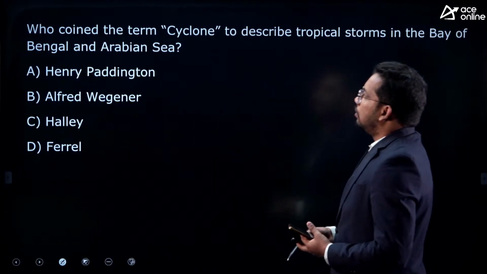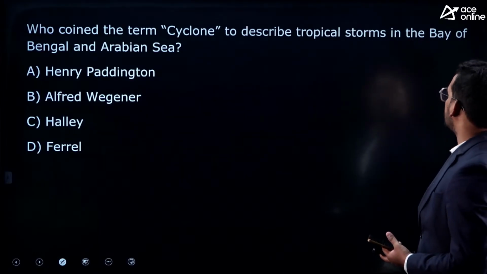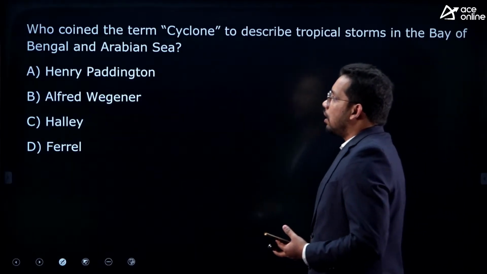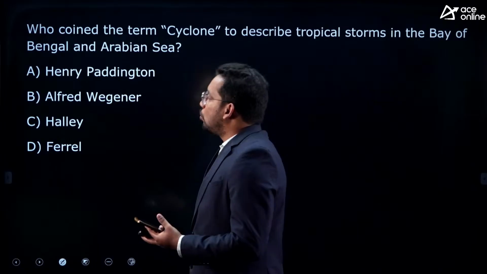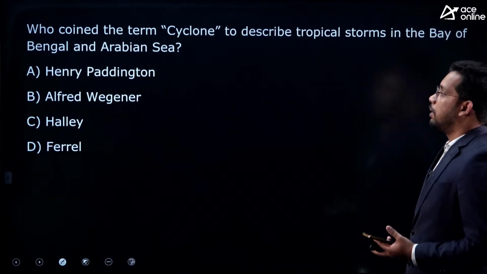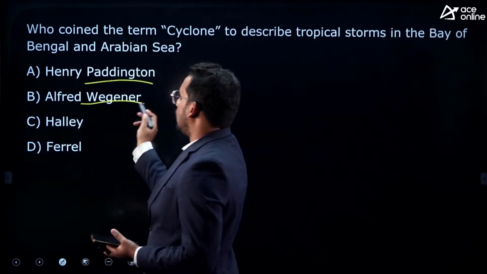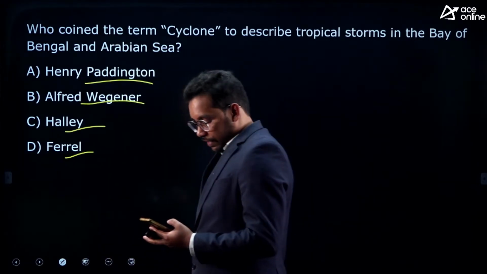Next question, who coined the term cyclone to describe tropical storms in the Bay of Bengal and Arabian Sea? The options are Henry Piddington, Alfred Wegener, Halley and Ferrel.